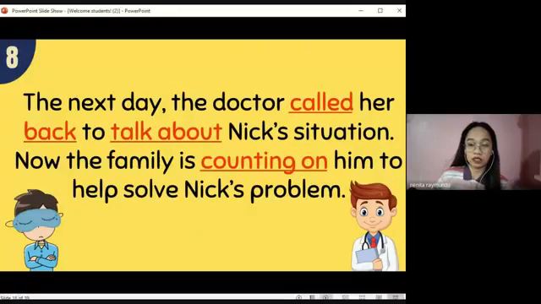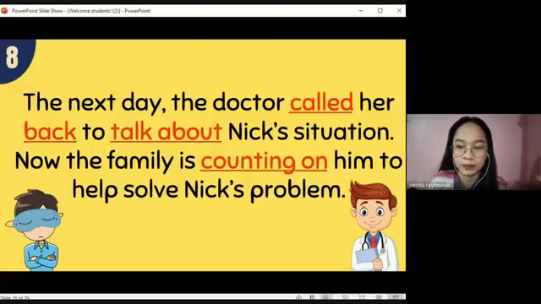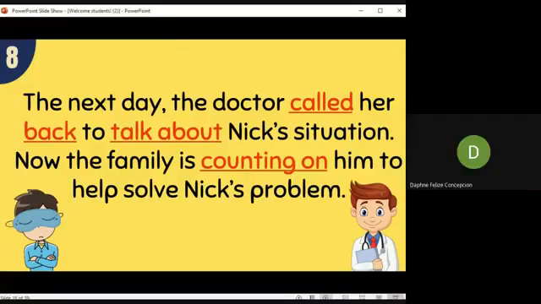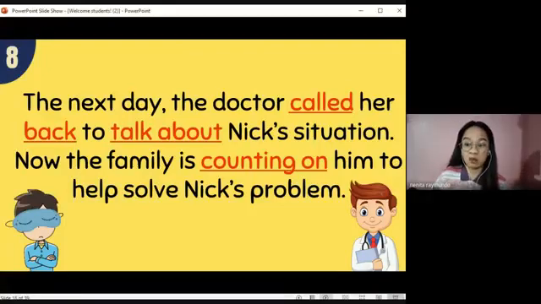So this one is the story about Nick's condition, right? And what's the condition of Nick in the story? Daphne, do you still remember? He can't wake up early. He can't wake up early in the morning, right? To the point wherein even his dad would shout every morning to tell him to wake up because he'll be late, but still he could not wake up early, right?